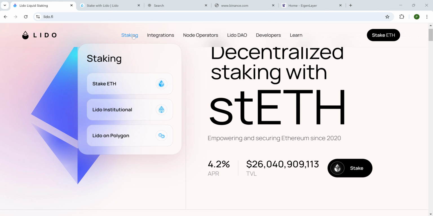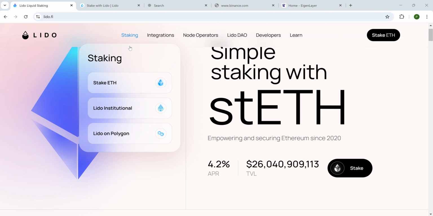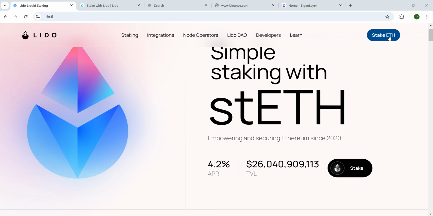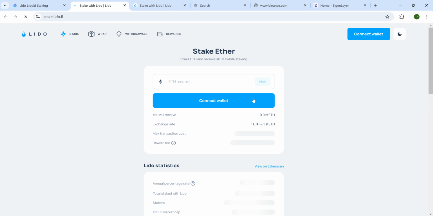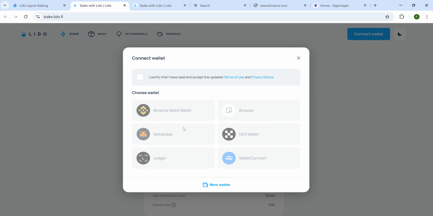So now we're going to look at staking, Lido institution and all that. You're going to look at stake it. Let's see, connect your wallet. Let's try.